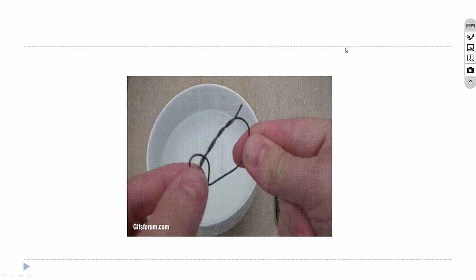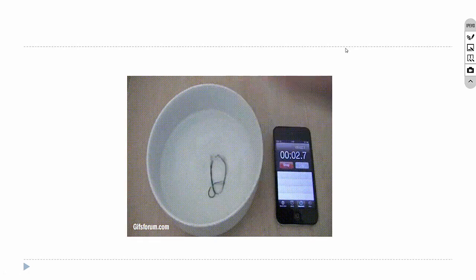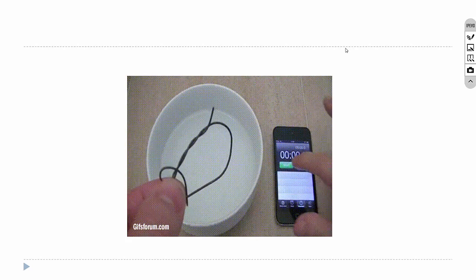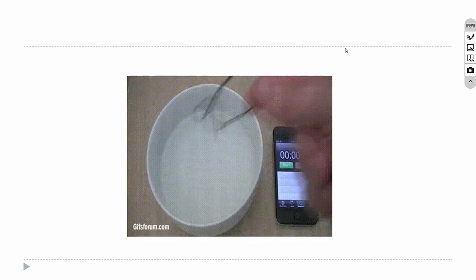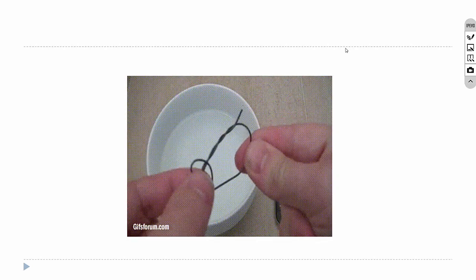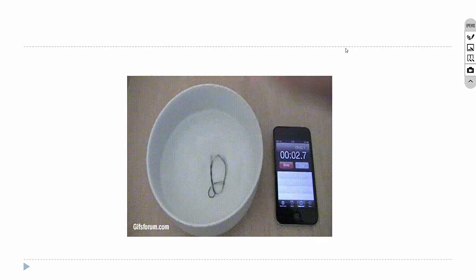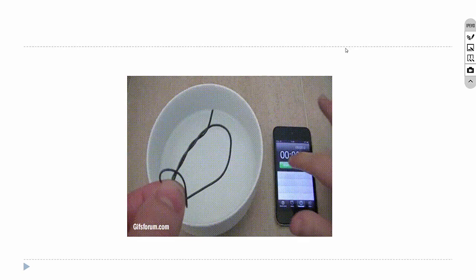So this is an example. You can see the structure of the wire, and it is heated. So when it is heated, it changes its shape within a fraction of a second. You can see that. So that is actually its original shape. So we have deformed it at room temperature, and when it is heated, it is automatically coming back to its original shape.